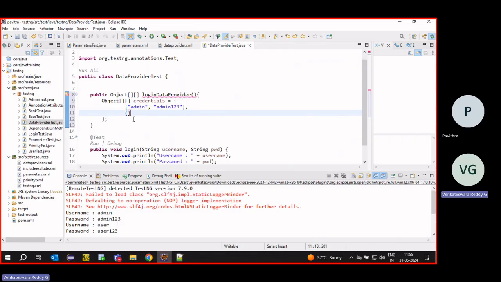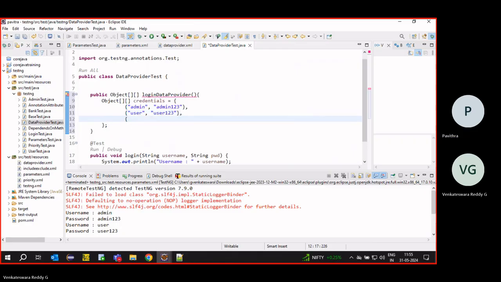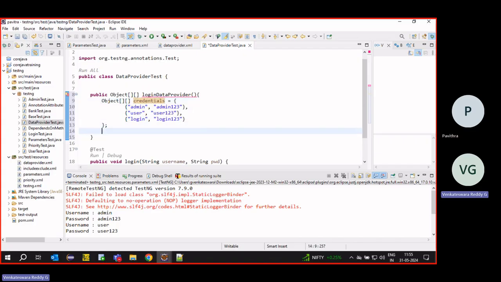If you want 1 by 1, 2 by 2, 3 by 3, anything based on our requirement, we can. Then I want to return this two-dimensional array.